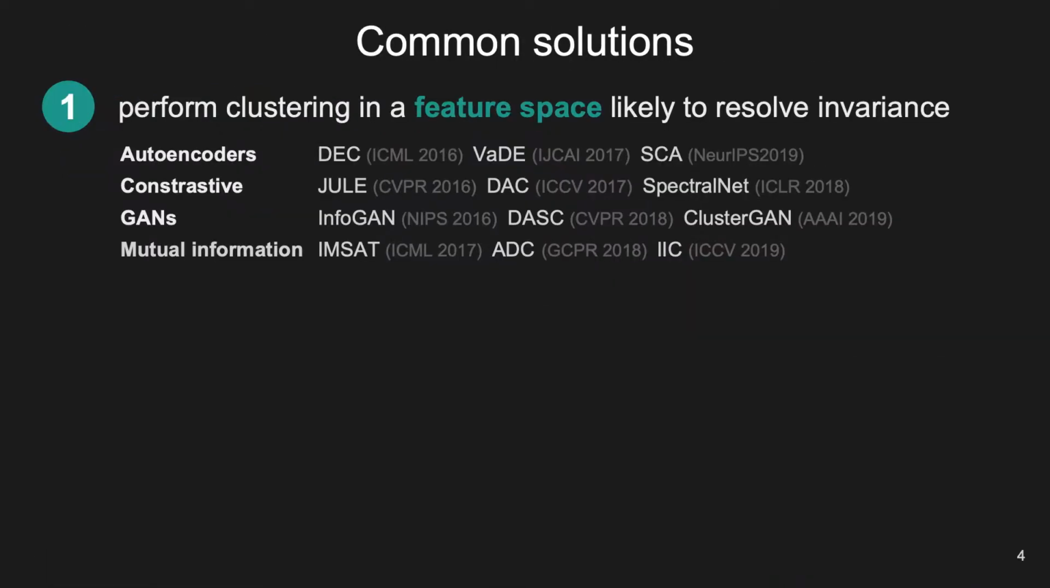For this reason, most image clustering methods perform clustering in a feature space that is likely to resolve invariance. Learning meaningful representations is challenging, and this type of method yields the best results on standard benchmarks. However, they still struggle with real images, and clustering results are difficult to interpret.